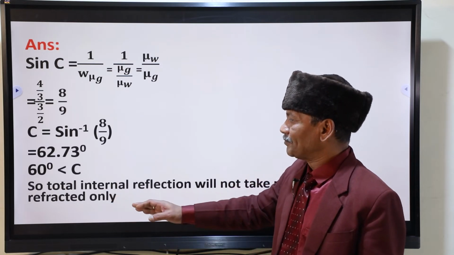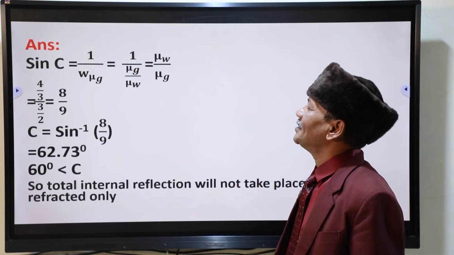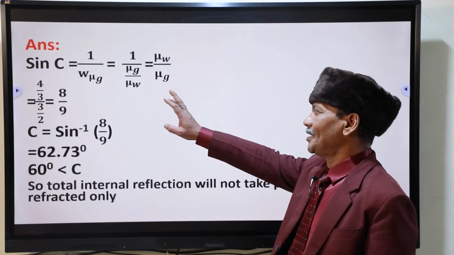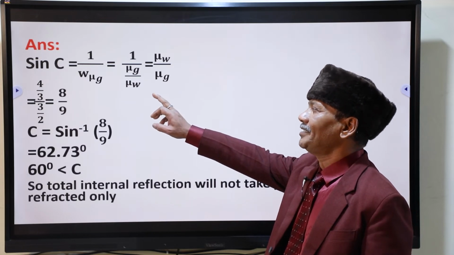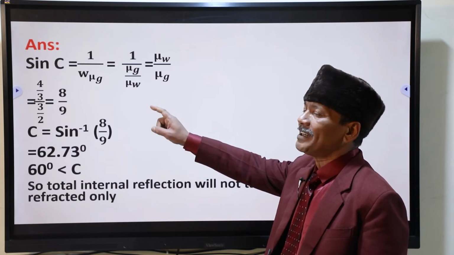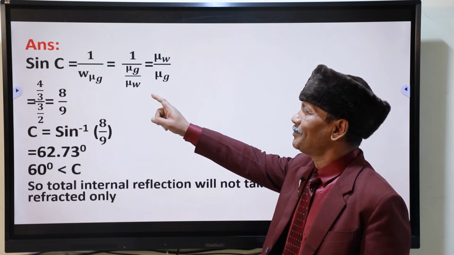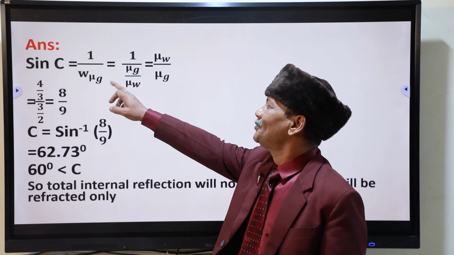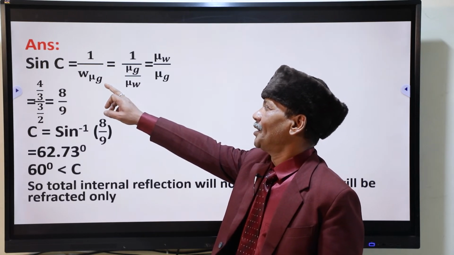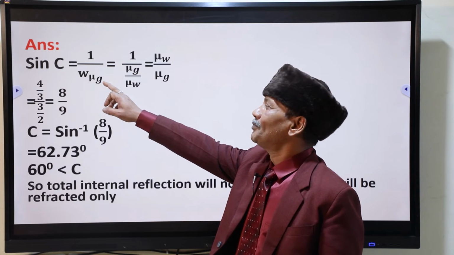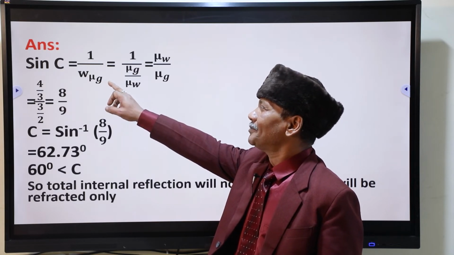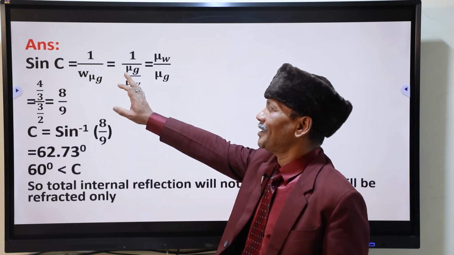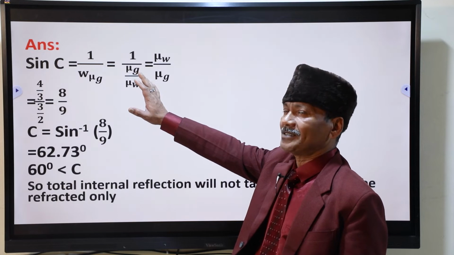What happens here? Prism has been placed in water. So in using the formula mu is equal to 1 by sine C, you have to take the refractive index of glass with respect to water. So we have taken W mu G. Water is one medium from where light is going to glass, means prism. Prism has been placed in water.